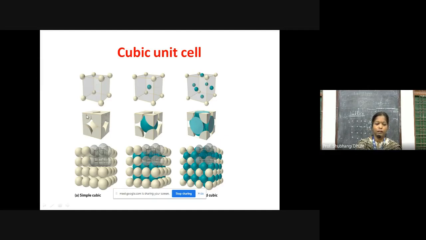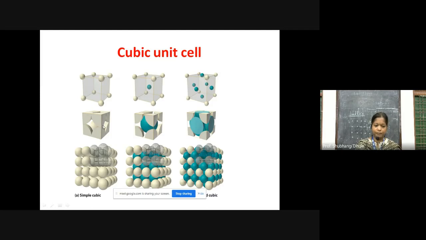So what is shown here is 1/8 part at each corner, and this is the real unit cell. At each corner of the unit cell, there is a 1/8 part of the constituent atoms, and this is the perfect representation of the unit cell.